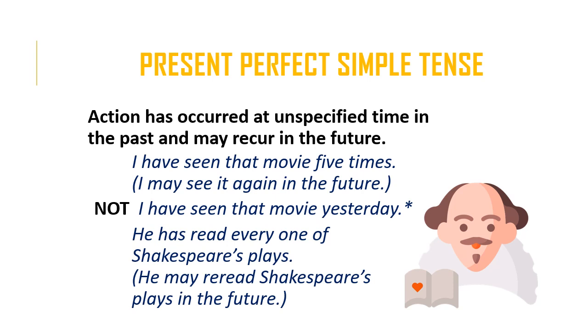So here's an example. I've seen that movie 5 times. Okay, so I haven't specified when I saw the movie. So therefore it would be incorrect to say I've seen that movie yesterday, because by saying yesterday you've specified the time. And so going back to the example, I've seen that movie 5 times. The implication of this is I may see it again in the future, you see.